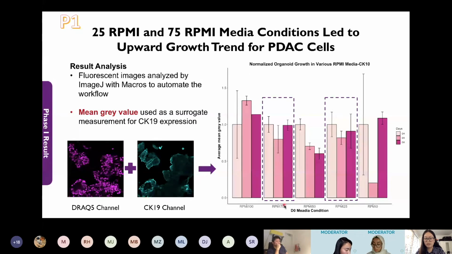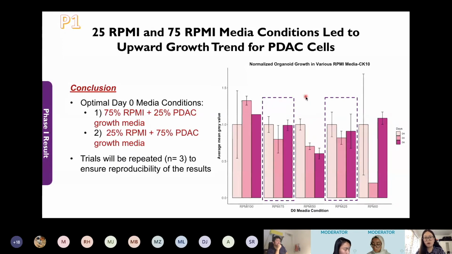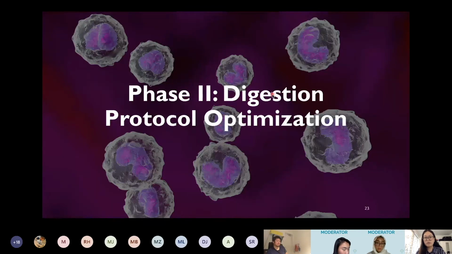Here we see that for 75 RPMI and 25 RPMI, an upward growth trend can be observed. Therefore, we conclude that these mixing ratios are the optimal monoculture media. For future results, we will test more replicates to ensure reproducibility. Next, we'll move on to phase 2 of the project, where we will optimize our digestion protocol.